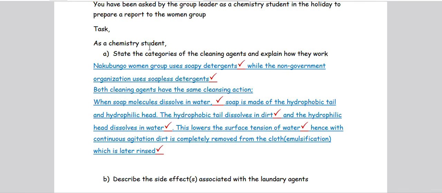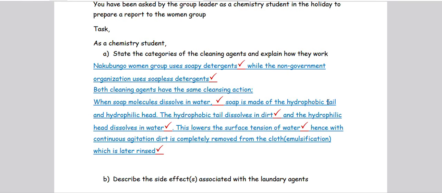During washing, everyone knows that we dissolve the soap in the water. So when the soap molecules dissolve in water, what happens there? Soap is made up of the hydrophobic tail and the hydrophilic head. What do we mean by the word hydrophobic?